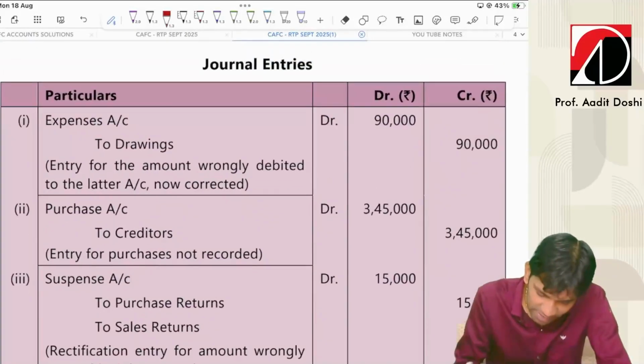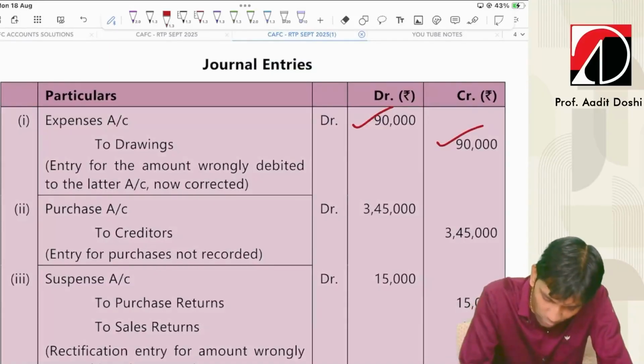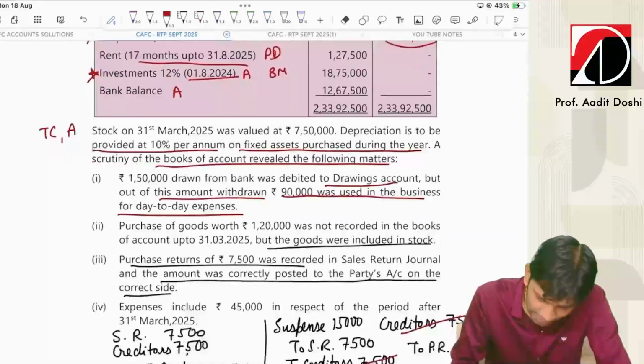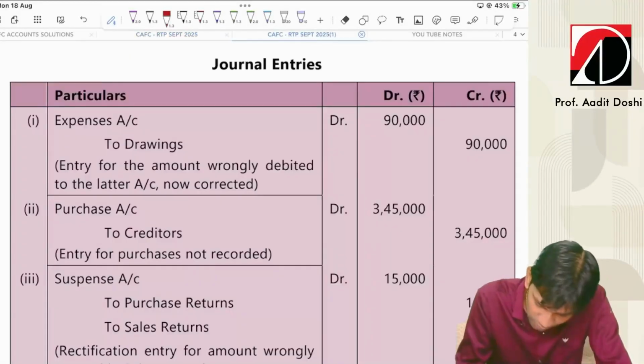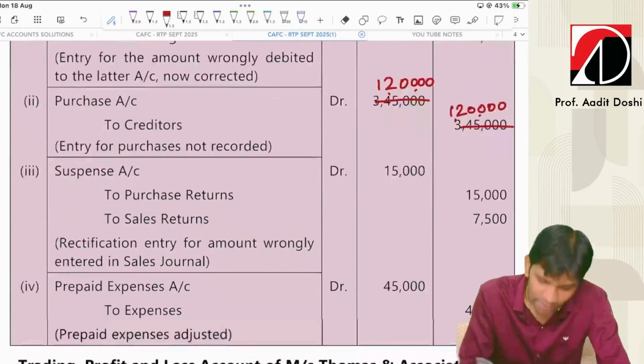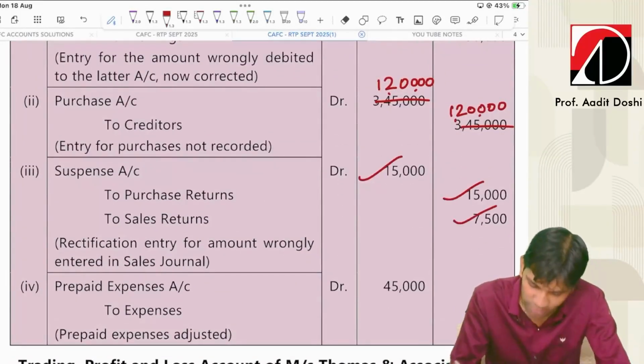So this is what they have done. Here the rectification entry, you can see expenses to drawings, which we have already passed here. You can check here, 90,000. Second is purchase to creditors. It should be 1,20,000. They have written here 345 by mistake. Next, suspense to purchase return to sales return 7.5.